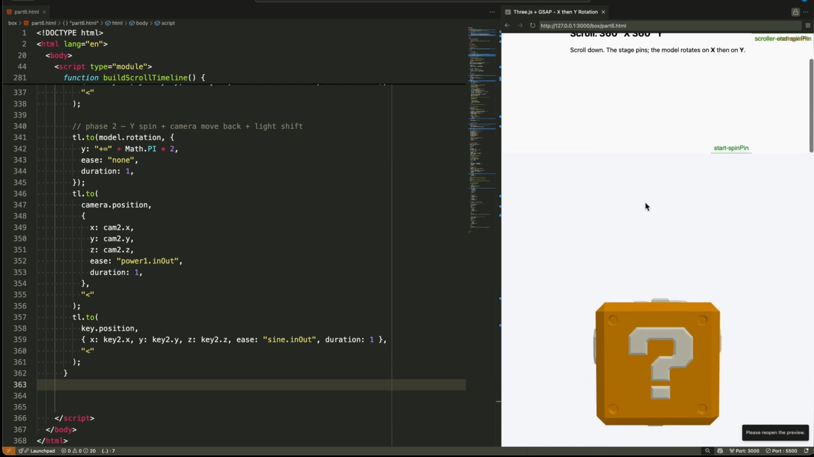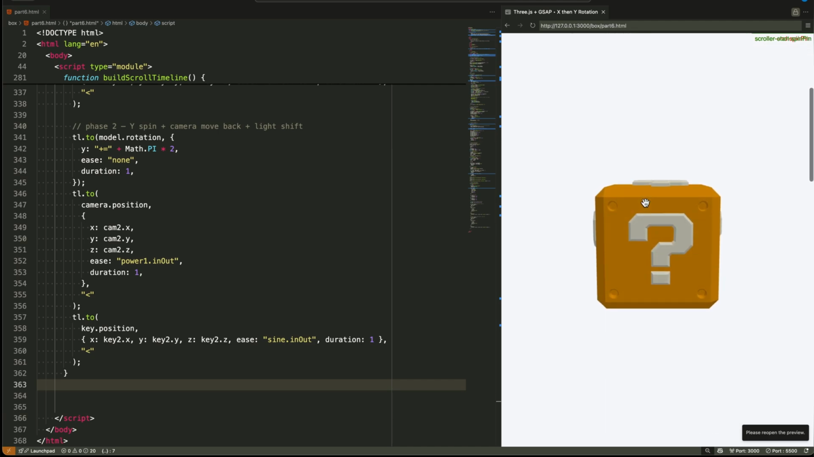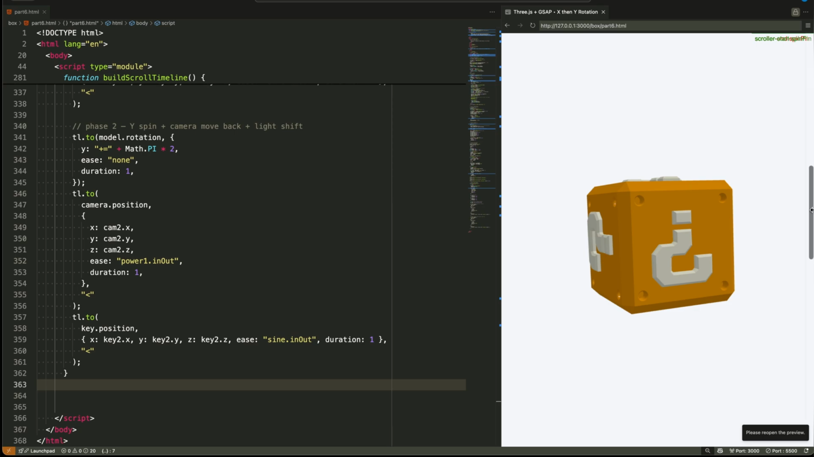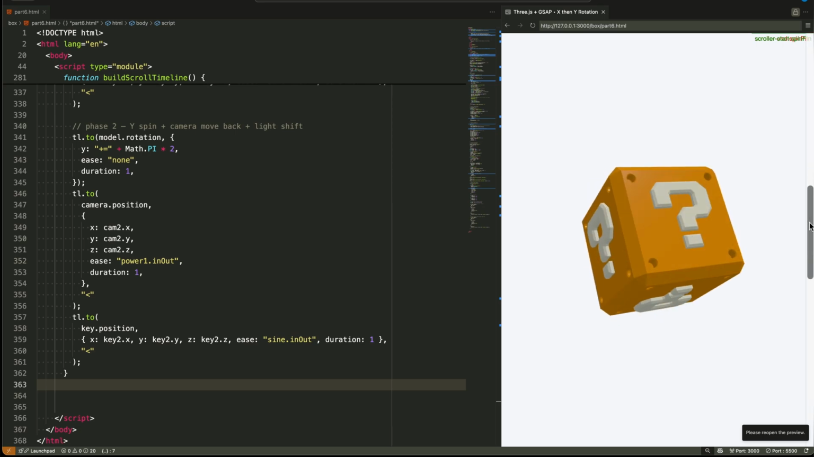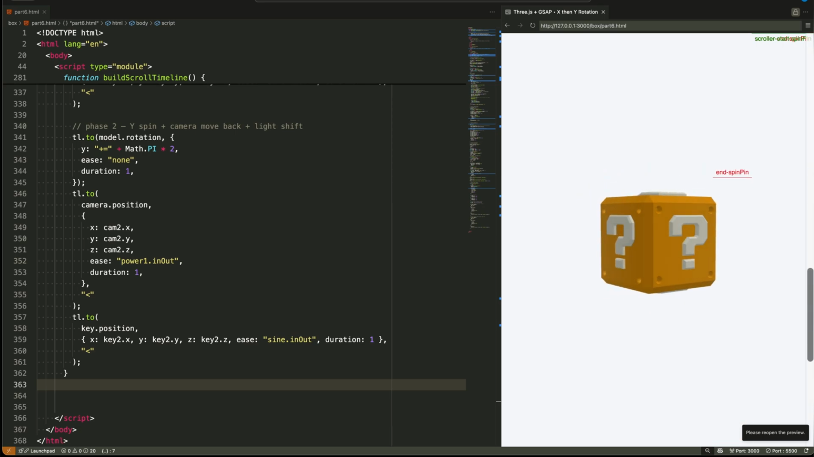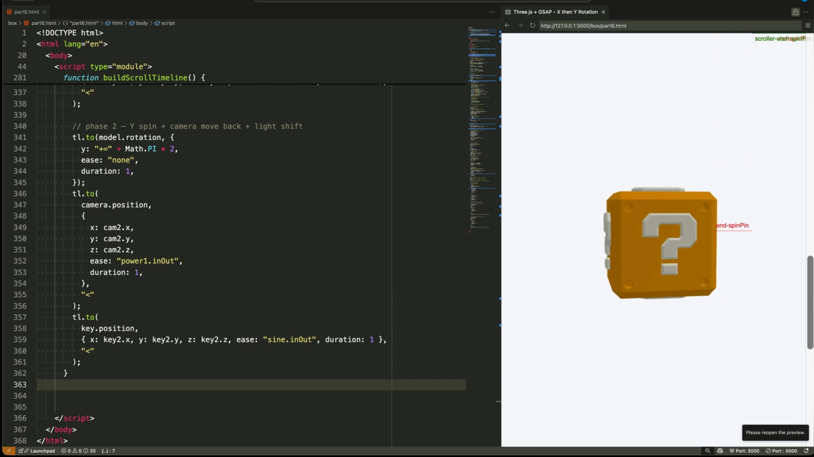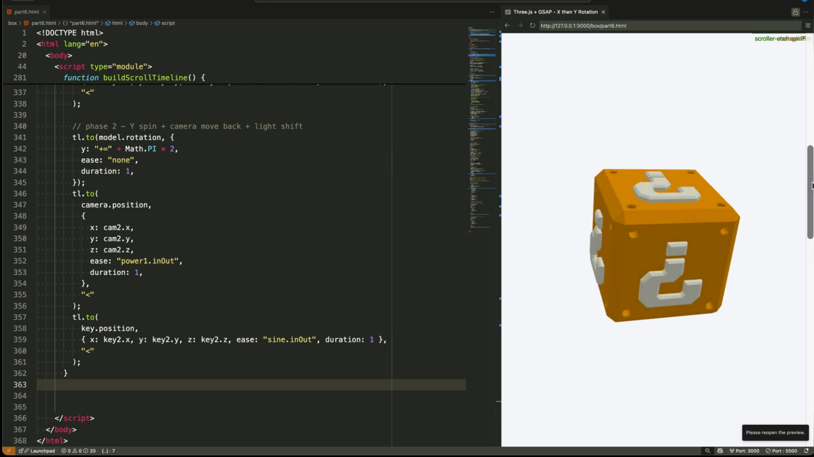And that's how we transform scrolling into cinematic storytelling. We've created synchronized camera moves, model rotations, and lighting changes that respond perfectly to scroll position. This completes our 3D scroll experience, from initial setup to drag controls to scroll-driven animation.